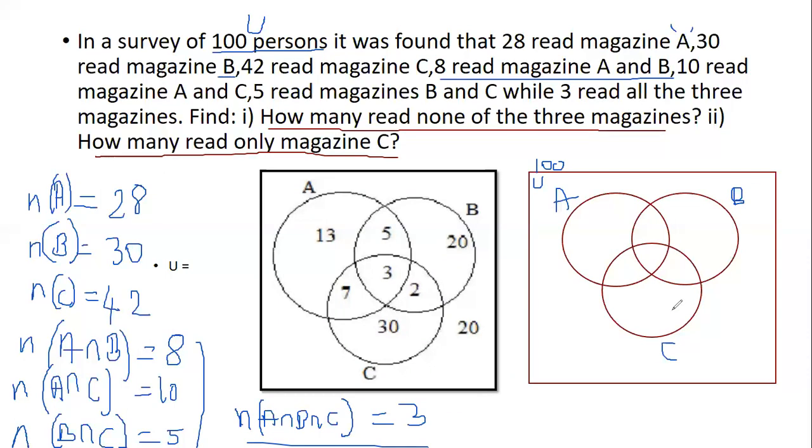First I will start with A intersection B intersection C. This place is common to all of A, B, and C. This part is formed by 3 circles: this part is C, here is A, and this is B.